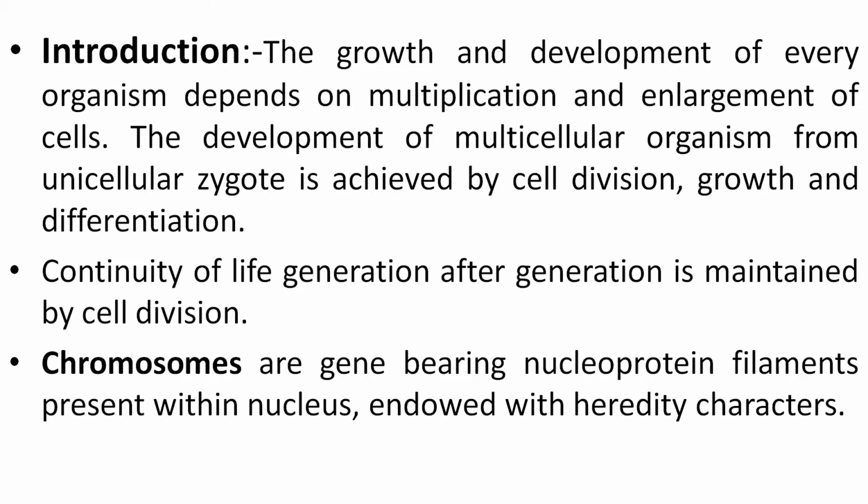and differentiation. So what happens after a cell achieves a definite size? Then it undergoes the process of division. So what is the process of division? Producing daughter cells, which again in turn enlarge and divide. So that cell grows in size and then it divides, producing daughter cells. Again, those daughter cells grow in size and again they divide to form further cells. So like this, what happens?